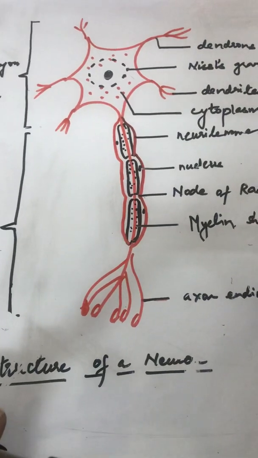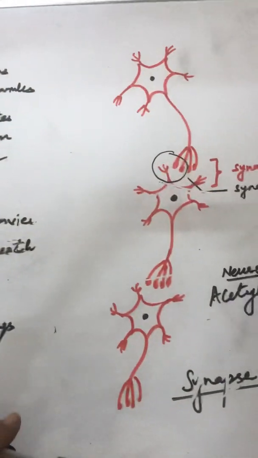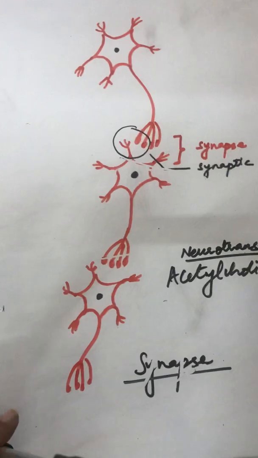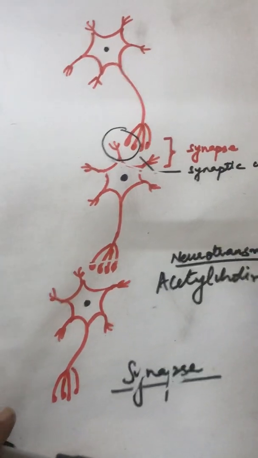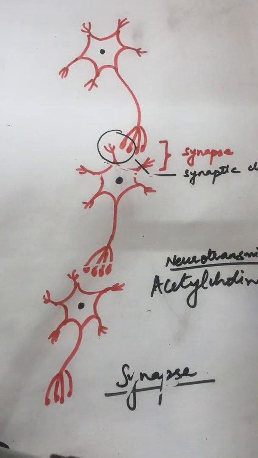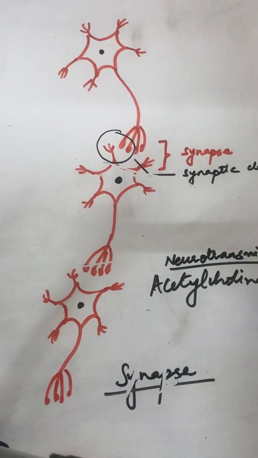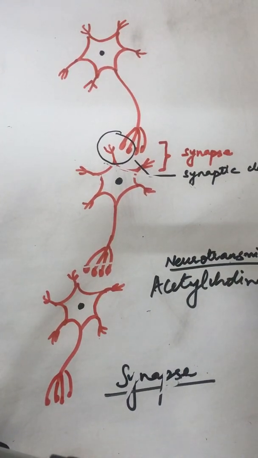I hope that the structure of the neuron, the cyton and the axon and their different areas and parts are clear to you, and how the neurons remain connected in our body from head to tail, running like wires, carrying messages from the brain to different parts of the body and from different parts of the body back to the brain.